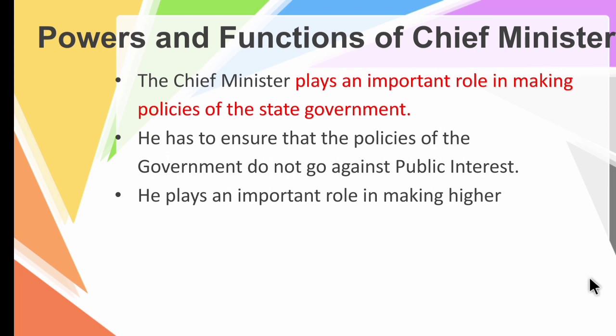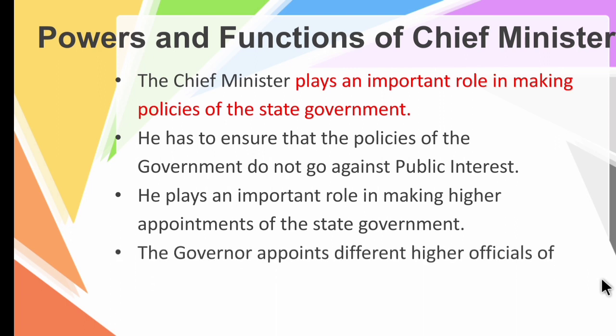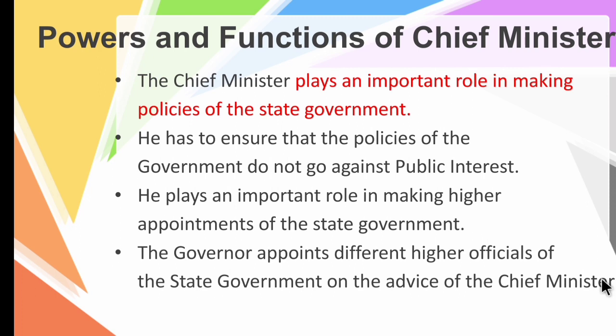Then he plays an important role in making higher appointments of the state government. The governor appoints different higher officials of the state government on the advice of the chief minister. On the advice of the chief minister only, the governor will make the other higher appointments at the state level. And the council of ministers, which are selected by the chief minister, are also appointed by the governor upon his opinion.